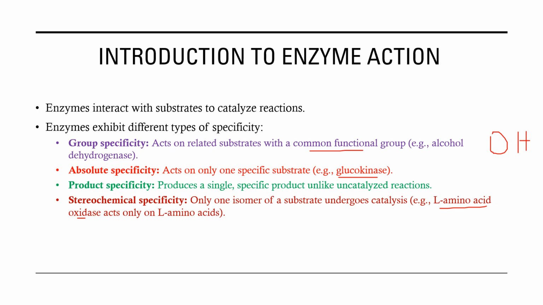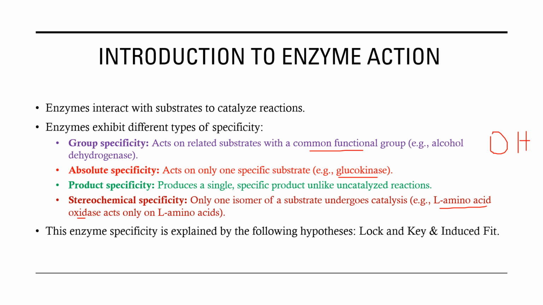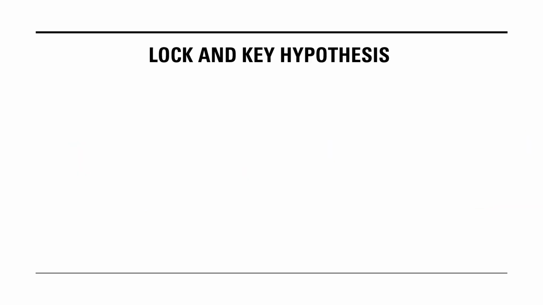Now that we know that the enzyme has to bind to the active site, the theories we are talking about are hypotheses that try to explain how the structure of the enzyme relates to the structure of the substrate. So that's why we have these hypotheses. They try to explain the different kinds of specificity we see in different enzymes.